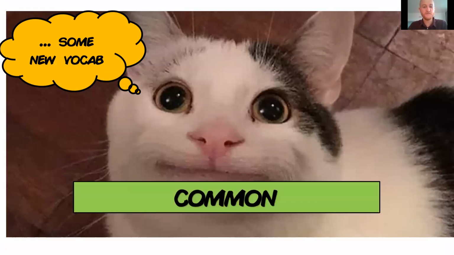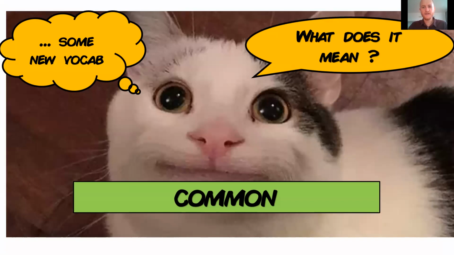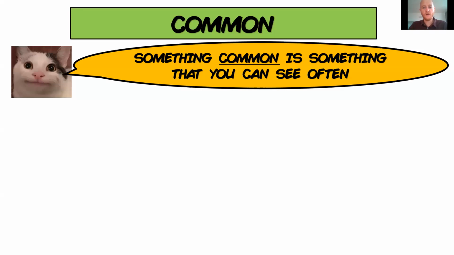For instance, the word common. Common. What does it mean to be common? It's maybe difficult to explain. We're going to try to explain with a few examples. Okay, common is something that you can see often. Something that you can see or do often.